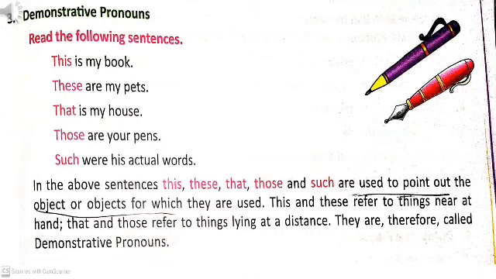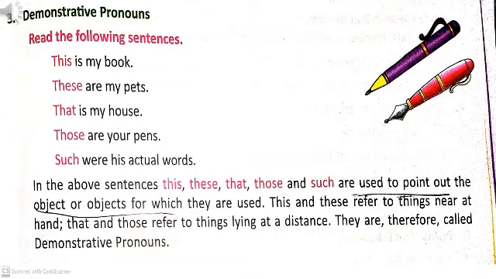Third kind is demonstrative pronouns. Pronouns which are used to point out the object or objects for which they are used are called demonstrative pronouns. For example, this is my book, these are my pets, that is my house, those are your pens.